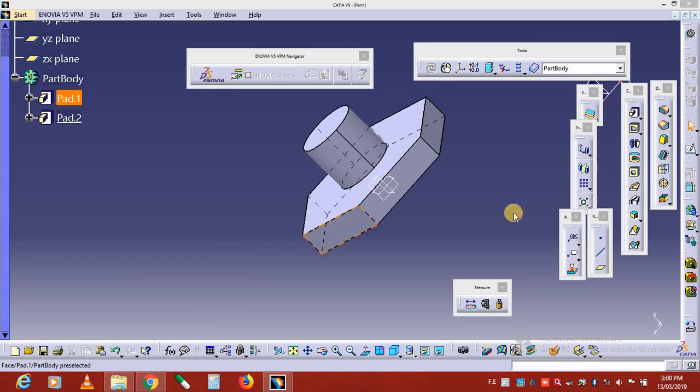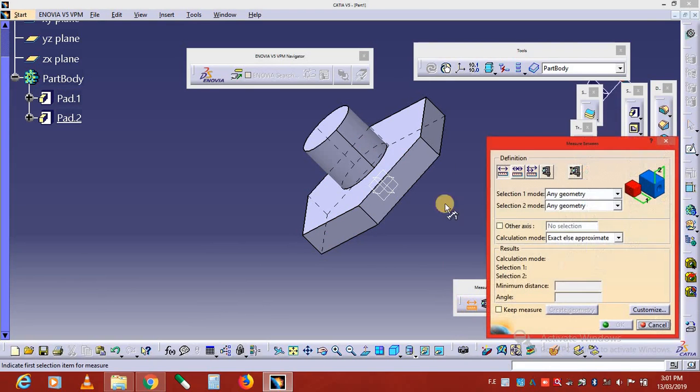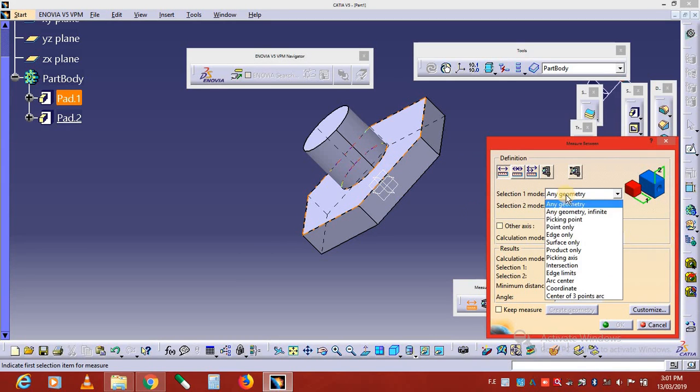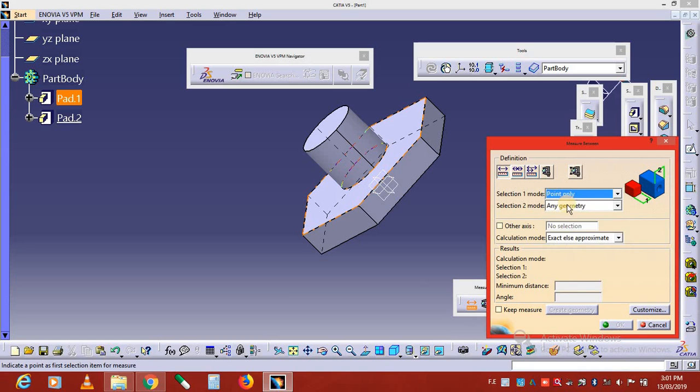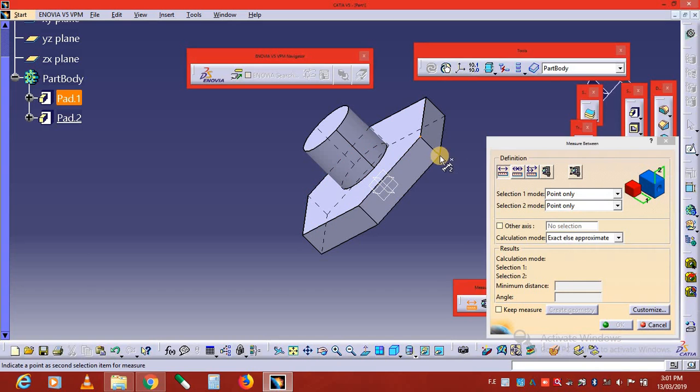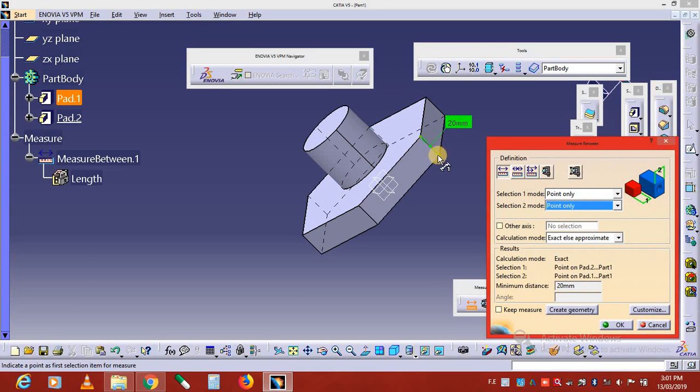In this tutorial we are talking about the measure tool. So let's begin. With this measure tool, we can see the distance between two surfaces, two points, or two images. So here we select a point, and here also a point. Select this point and select this point. The distance between this point and this point is measured along this 3D isometric view.